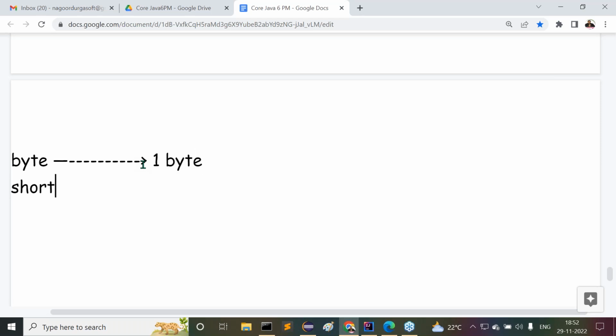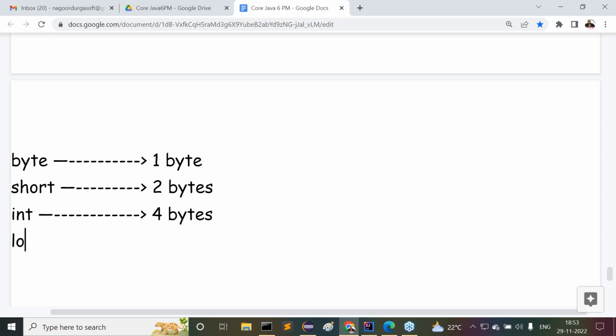For short data type, 2 bytes of memory. For int data type, 4 bytes of memory. For long data type, 8 bytes of memory.